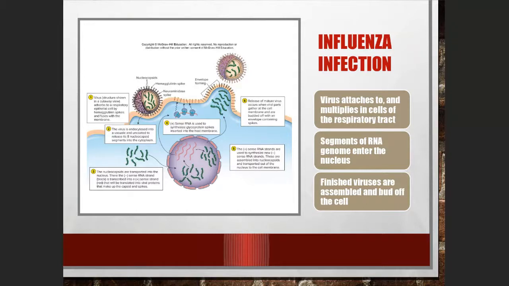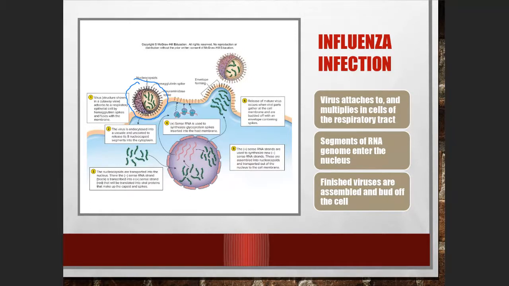Now, how do they infect humans? Remember, there are 6 stages of the cycle of viruses. Because this is an animal virus, there will be a spike, and the spike will be used for attachment. So this is going to be the first stage, which is attachment. The spike will attach to the respiratory tract cell. Therefore, the most common site for infection will be the nose, because the nose is part of the respiratory system, the respiratory tract. So attachment to the cell on the respiratory tract organs.